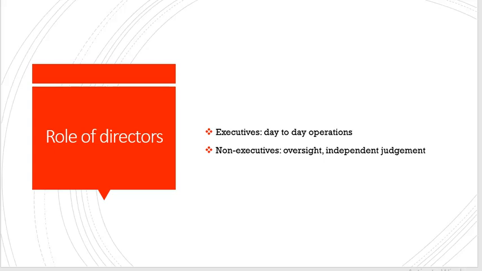So what's the role of directors? In summary, executive directors, they are there to run the day-to-day business operations. So the one who is in charge of executive directors is the CEO. Non-executive directors, they are there for oversight, so overseeing how the executive directors are performing, and are there to provide independent judgment.